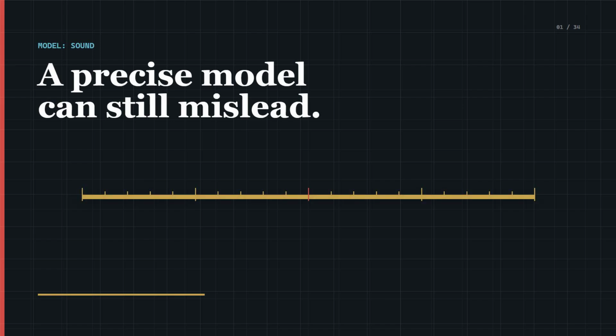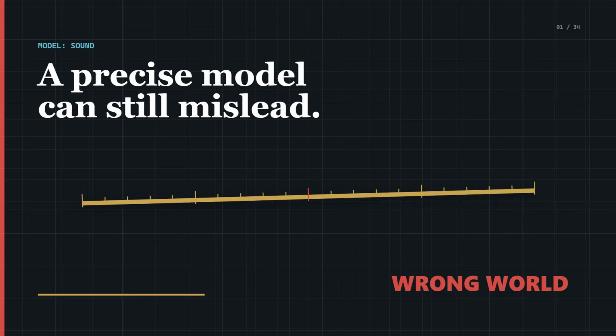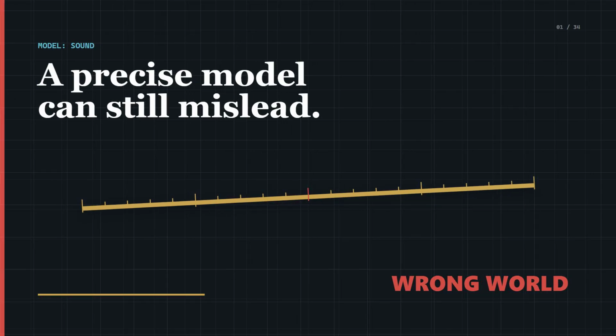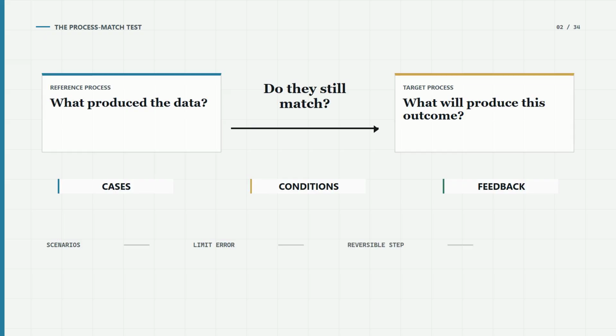A risk model can be sound and still mislead because it describes the wrong world. An insurer may have millions of comparable lives. A first-of-its-kind product may have no defensible reference class. Before trusting a probability, ask one question. Does the process behind the data still match the process that will generate this outcome? Check the cases, the conditions, and any behavior the model itself may trigger.